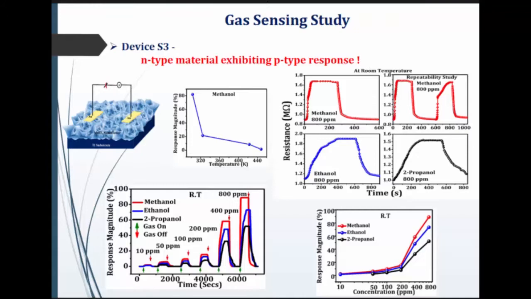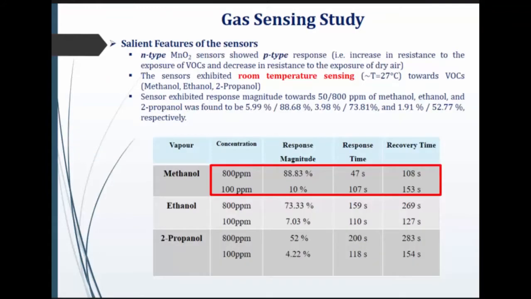We got this kind of characteristic in a repeatable manner; only 2 cycles are shown here. I also observed the response magnitude variation in the range of 10 ppm to 800 ppm for 3 different alcohols, and plotted response magnitude versus concentration.